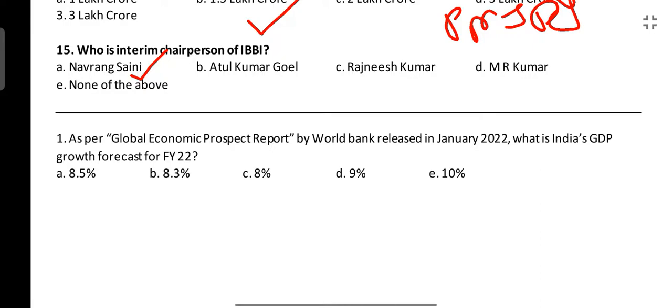And now the last question is for you. We will start our next discussion from this question itself. The question is, as per the Global Economic Prospects report by the World Bank released in January 2022, what is India's GDP growth forecast for FY 2022? Let me know the answer in the comment section for this question.